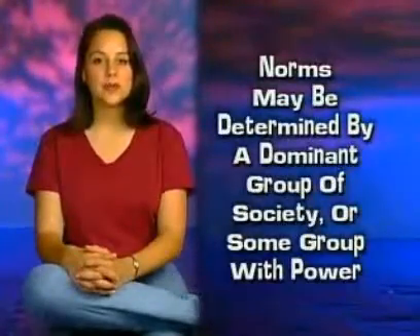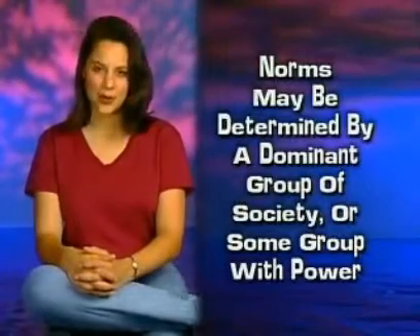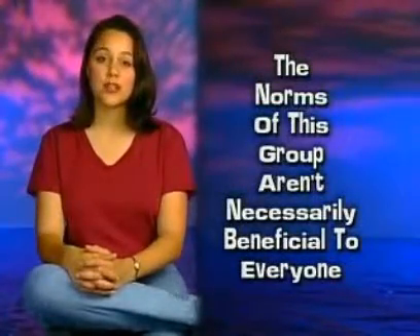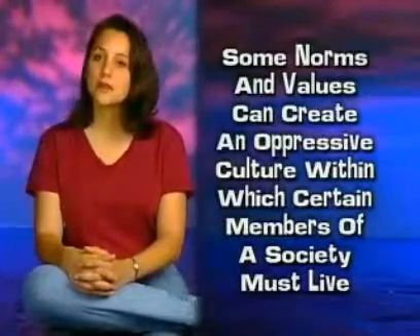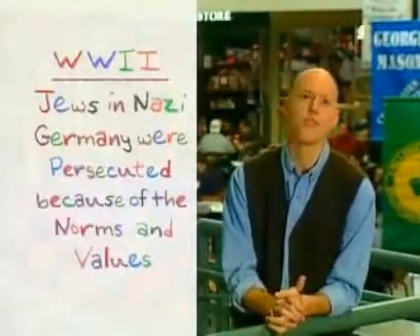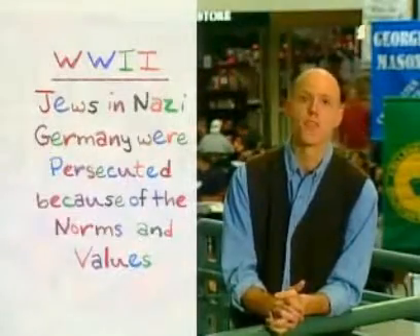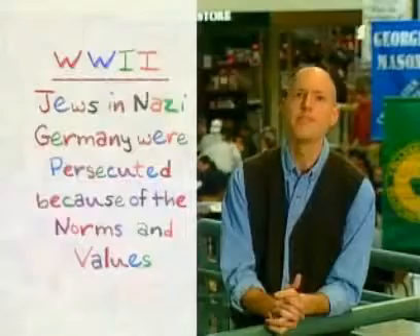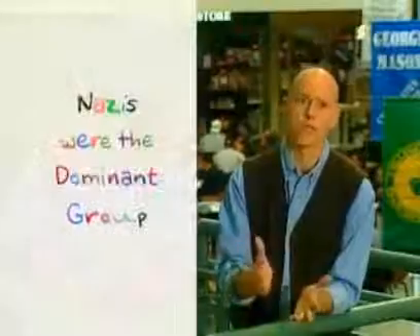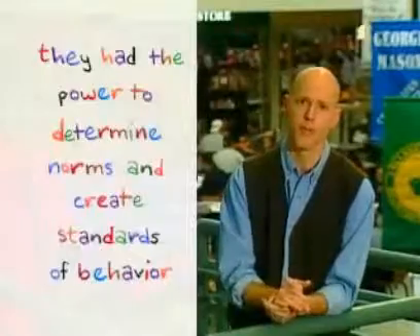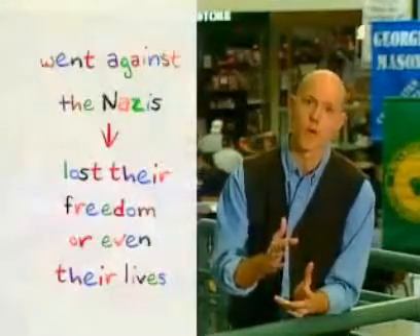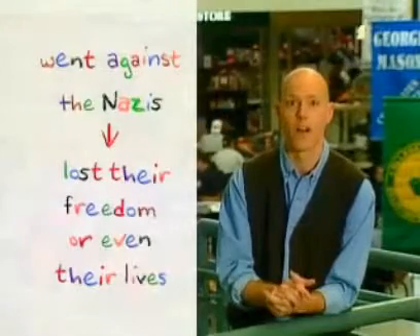Remember that norms may be determined by a dominant group of society or some group with power, but the norms of this group aren't necessarily beneficial to everyone. Some norms and values can create an oppressive culture within which certain members of a society must live. For example, millions of Jews in World War II Nazi Germany were persecuted and executed because the norms and values of Germany at the time deemed this treatment as appropriate. Many people conformed to the norm too. This may be because the Nazis were the dominant group. They had the power to determine the norms and create standards of behavior. In this case, most people who went against the norms of the Nazis lost their freedom or even their lives.